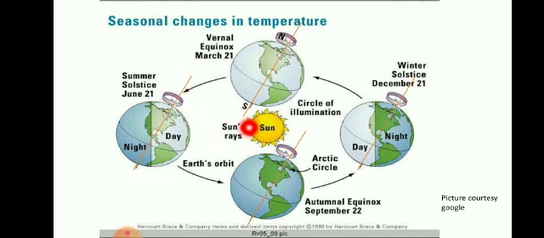So we know very well that the two poles do not receive perpendicular rays, never. They are always having the slanting rays. But here in the northern hemisphere on 21st June, the Tropic of Cancer is receiving direct perpendicular rays. It is called summer solstice. And here on 21st December, the southern hemisphere, that is Tropic of Capricorn, is receiving perpendicular sun rays. That is why it is called the winter solstice.